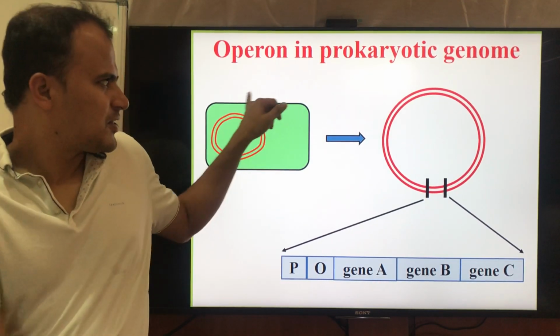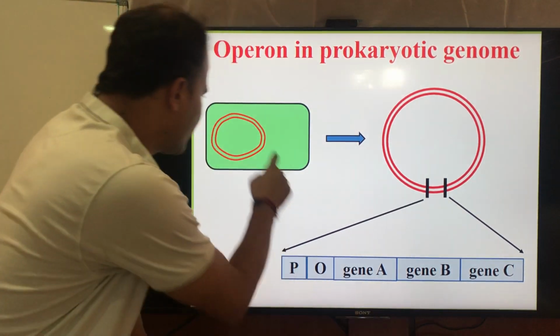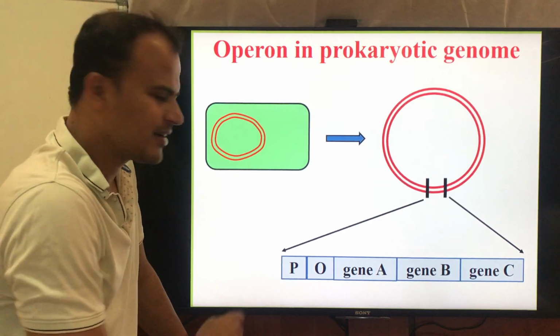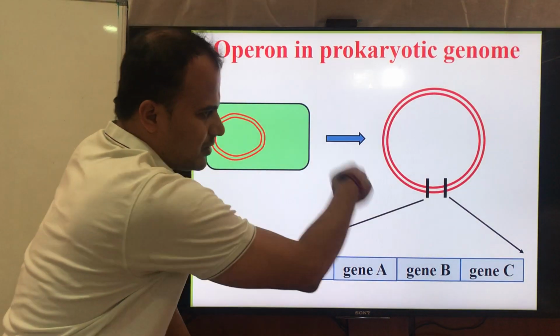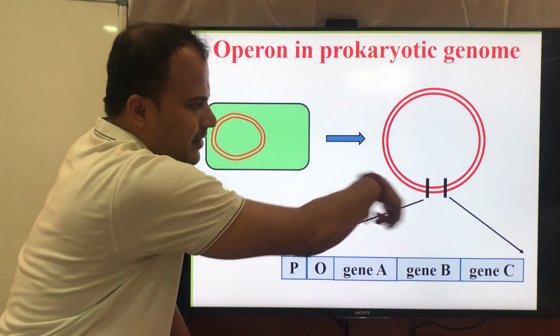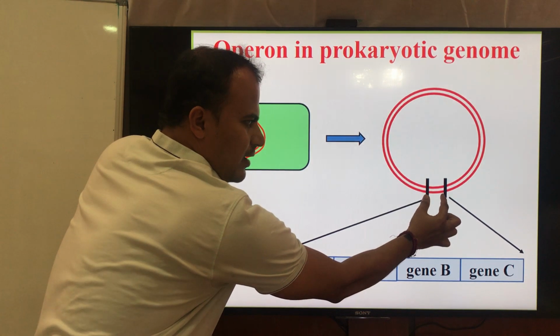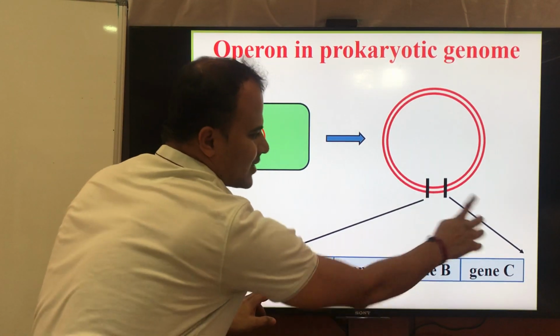This is the structure of the bacterial cell. Let's assume this is the bacterial cell. It has a double-stranded DNA in it, circular double-stranded DNA. So I have just opened it outside and written it in the form of a circle. This region I have elaborated, and it looks like this.